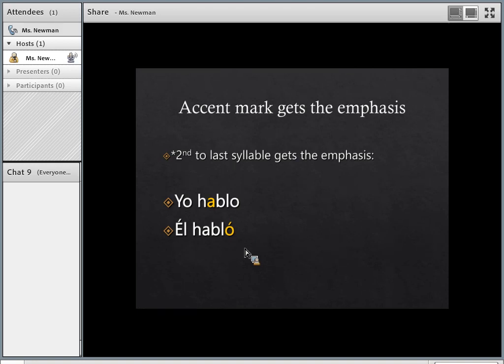So the difference: hablo, habló. Sometimes it can sound very similar to students, and they may have a hard time hearing the difference, and that's okay. It's just something you would get used to.